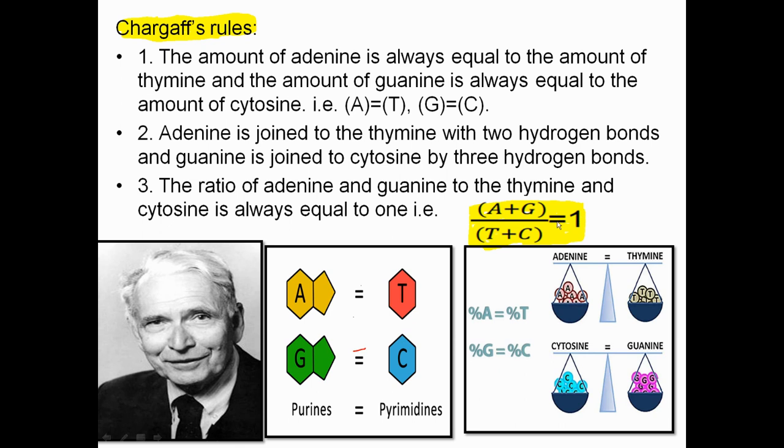Okay, that is A plus G upon T plus C in the case of DNA. And here you can see the percentage of adenine will always equal the percentage of thymine, and the percentage of guanine will always equal that of cytosine. This is a very important ratio, and this ultimately led to the deciphering of the double helical structure of DNA, that is Erwin Chargaff's rule.